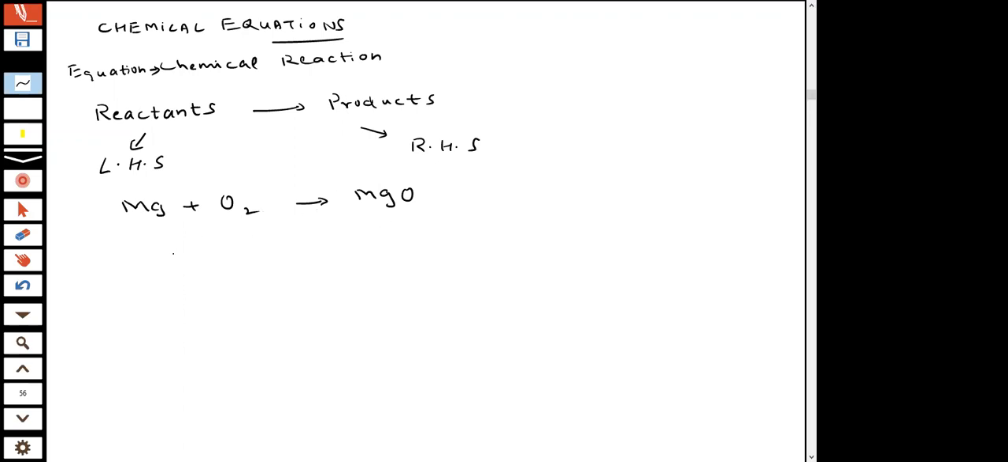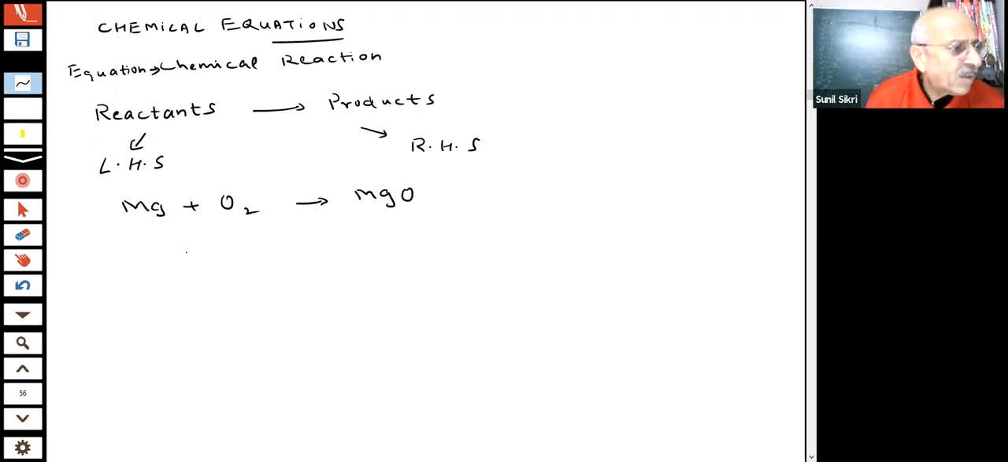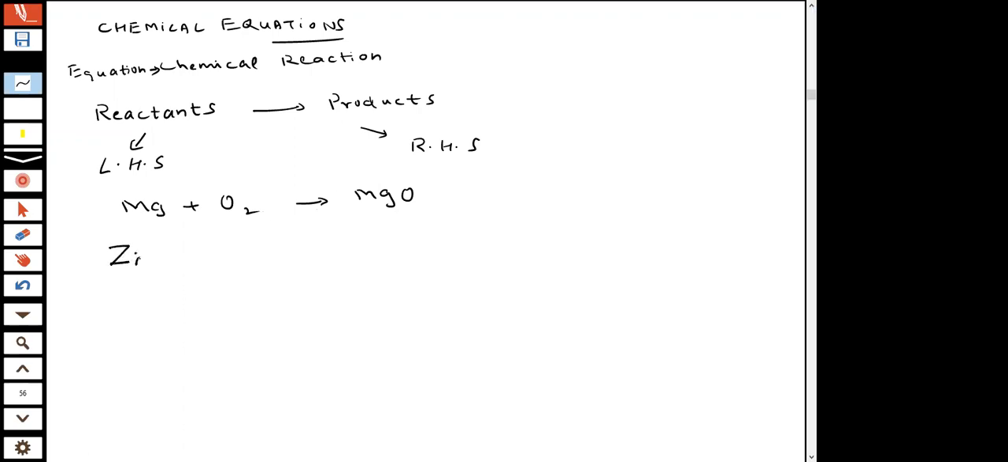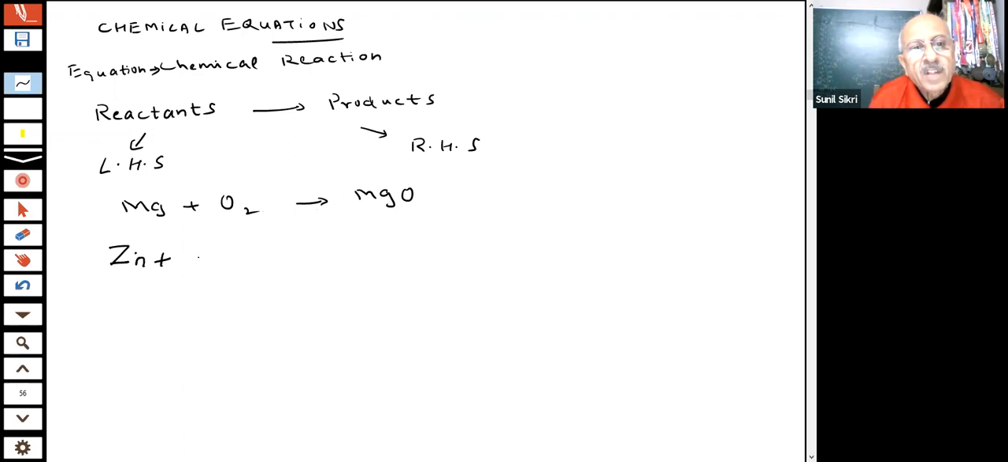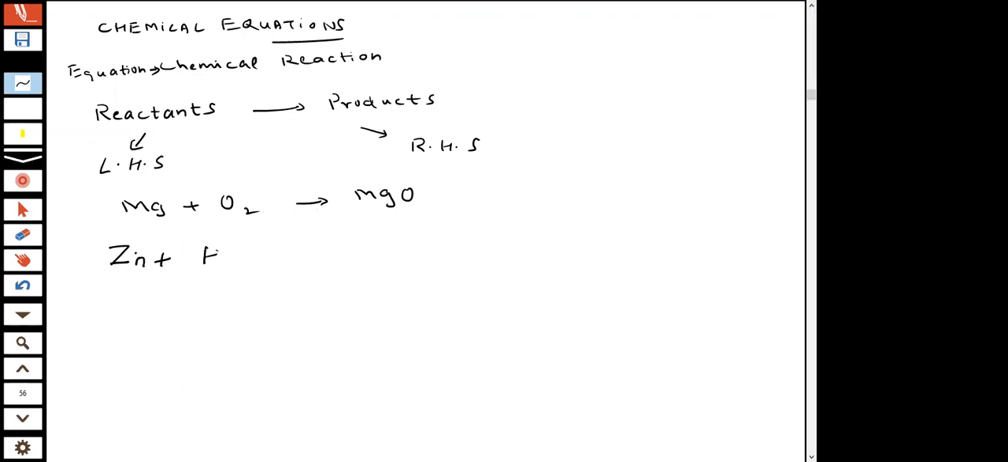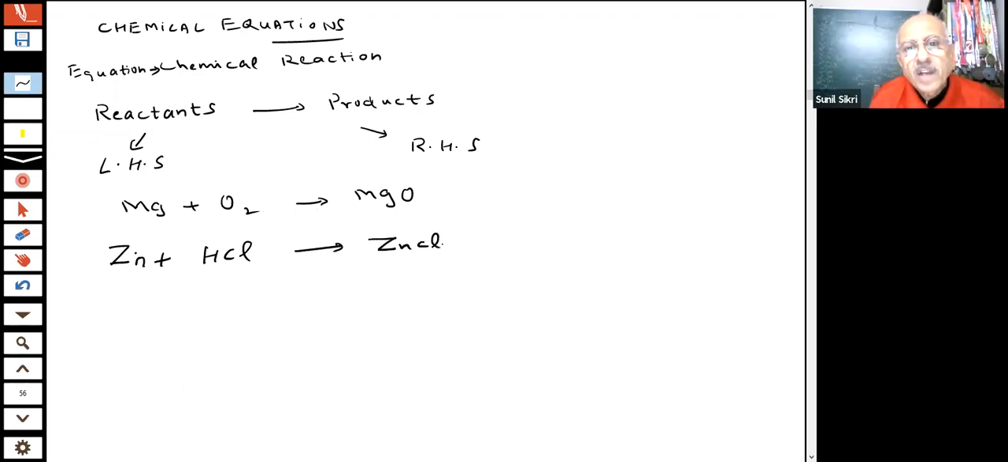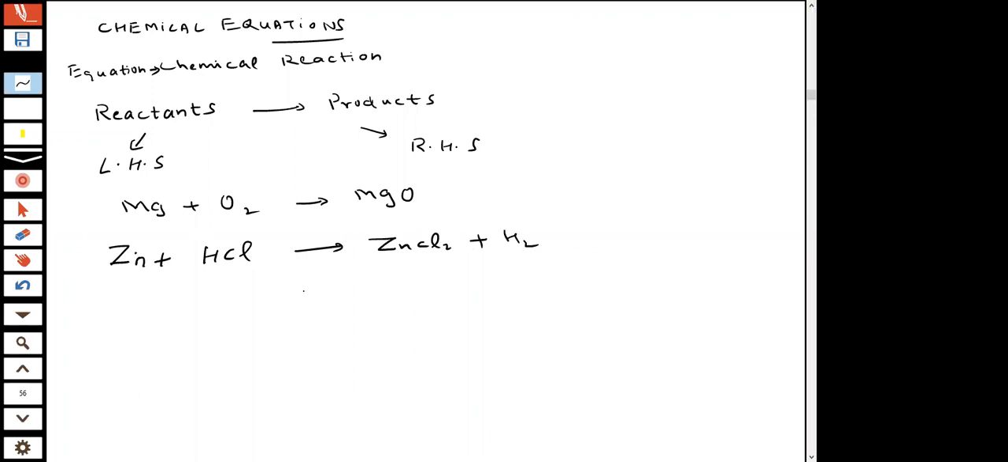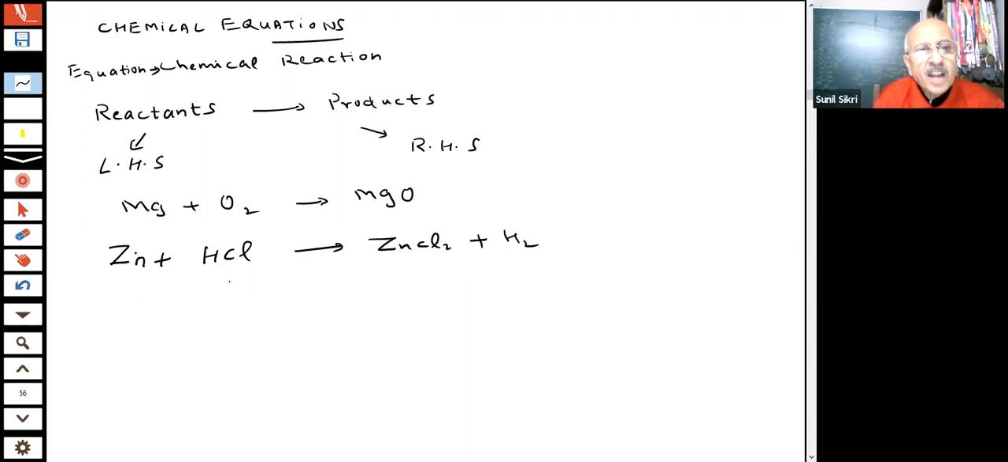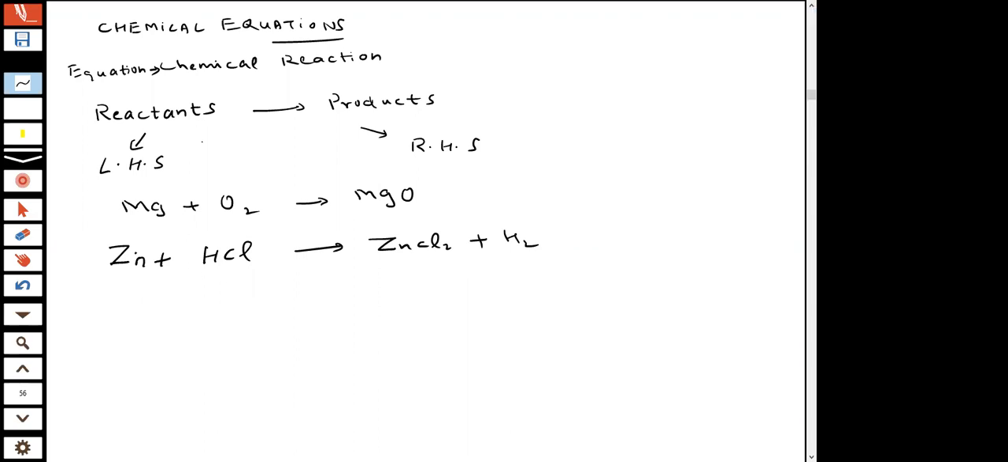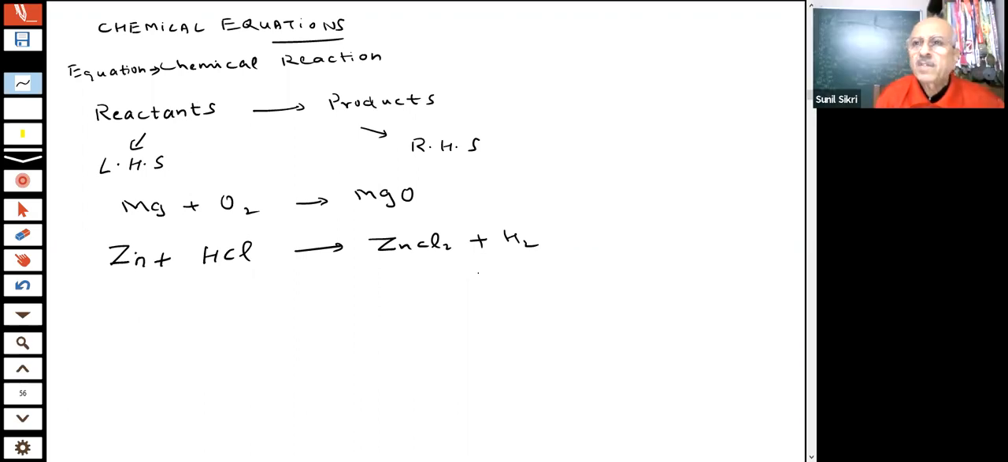But the problem is, students, you can see what the problem coming here. In this case, for example, I say zinc reacted with HCl to form zinc chloride and hydrogen. Supposing I write like this. This is a chemical equation of the reaction. These are the reactants, on the left-hand side. Products are on the right-hand side.